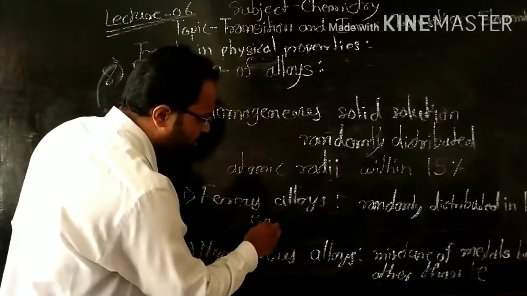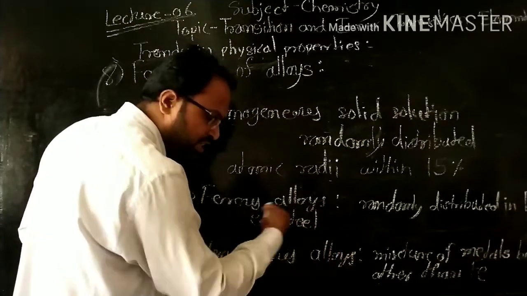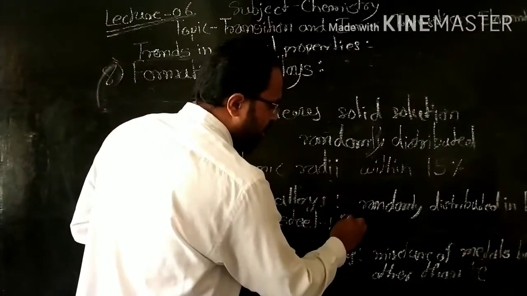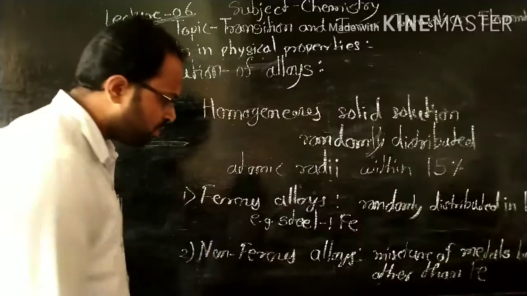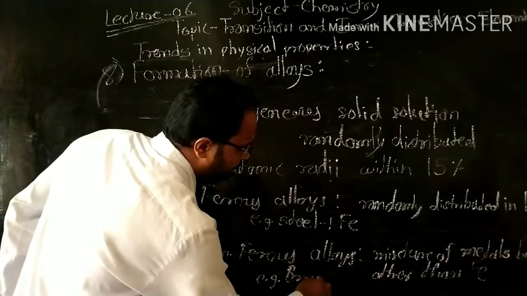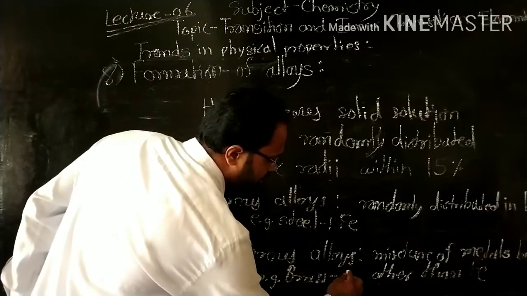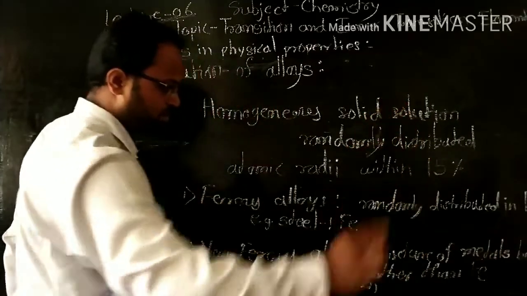Ferrous alloy means, for example, steel, like stainless steel. So here iron is present. And for non-ferrous, for example, brass with the composition of copper and zinc.